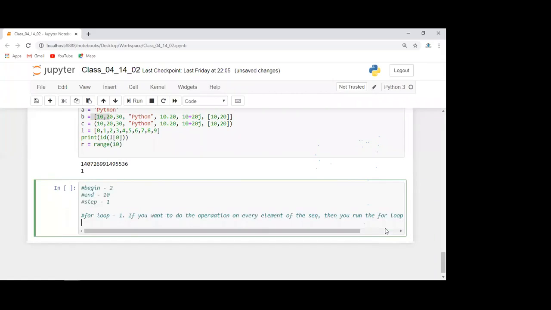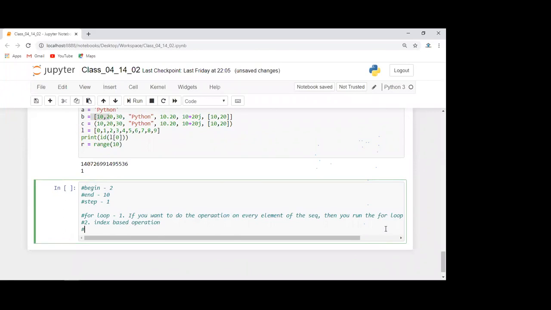Second condition: let's say you want to do the operation not on every element, but on alternate elements, or you want to access it based on some indexes. Let's say you want to access the elements of a string based on the index. If you want to do an index based operation, then you will use the for loop.